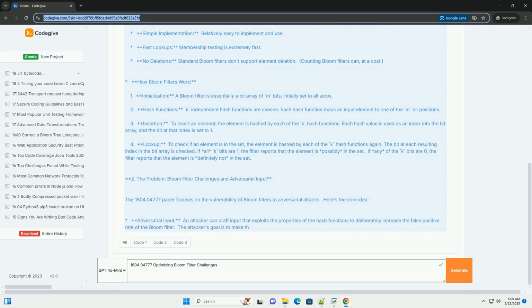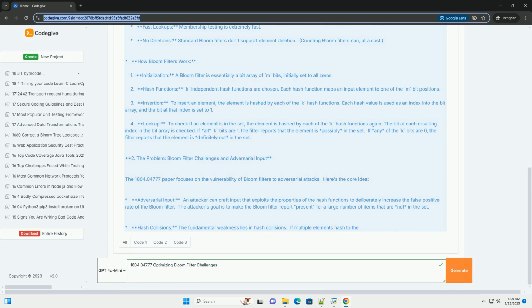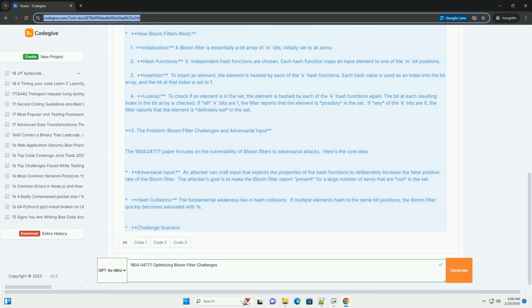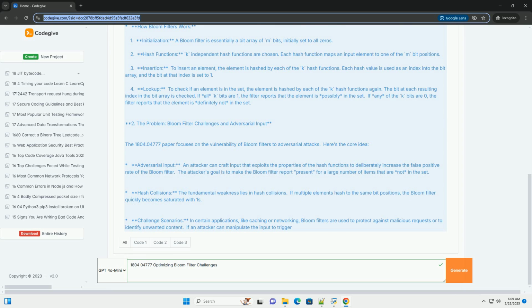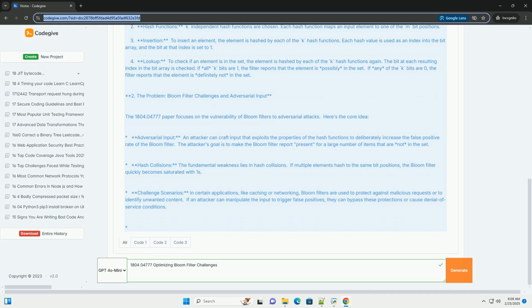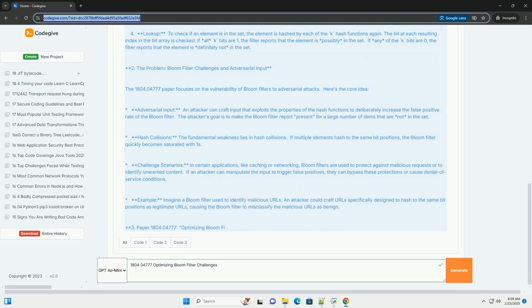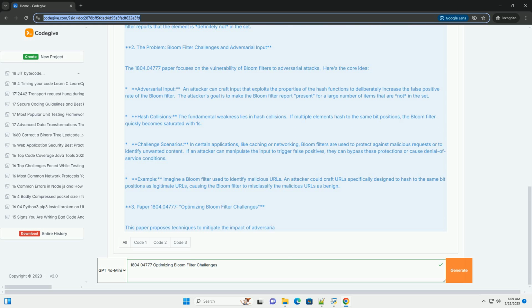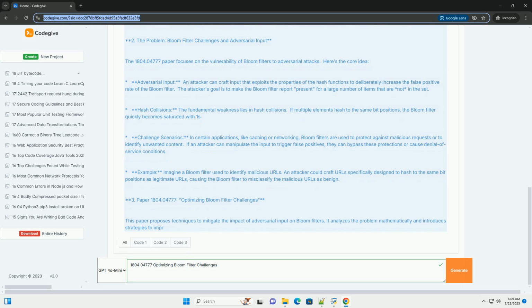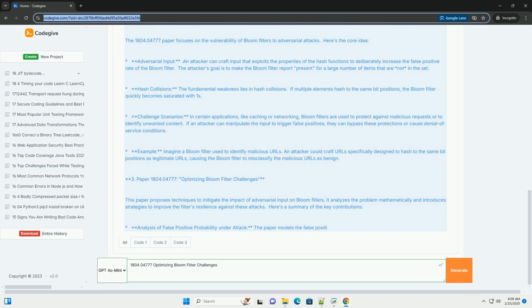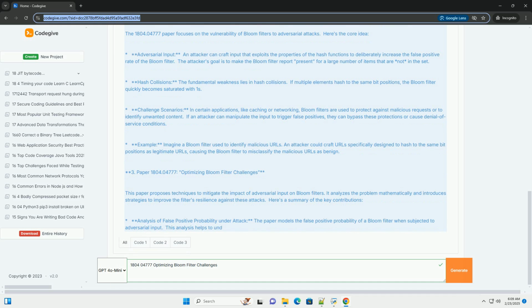Space efficient: uses far less memory than storing the entire set explicitly. False positives: can incorrectly report that an element is in the set when it isn't. False negatives are impossible. Simple implementation: relatively easy to implement and use. Fast lookups: membership testing is extremely fast. No deletions: standard Bloom filters don't support element deletion. Counting Bloom filters can, at a cost.